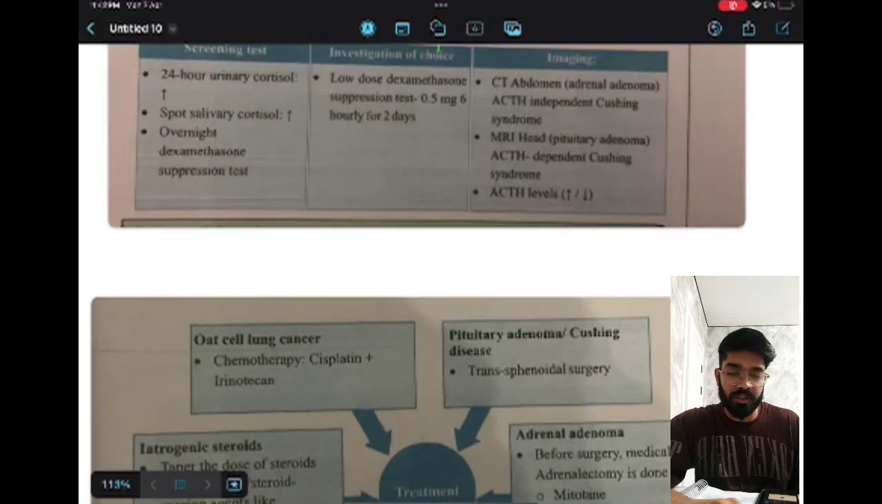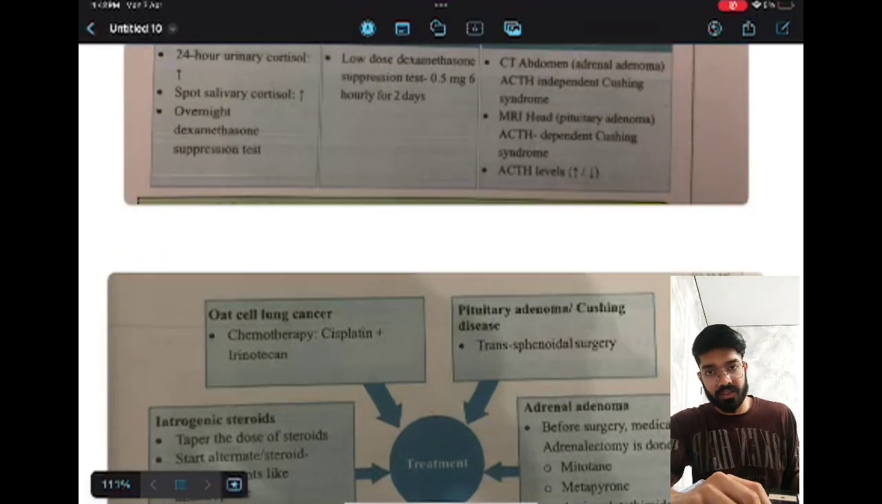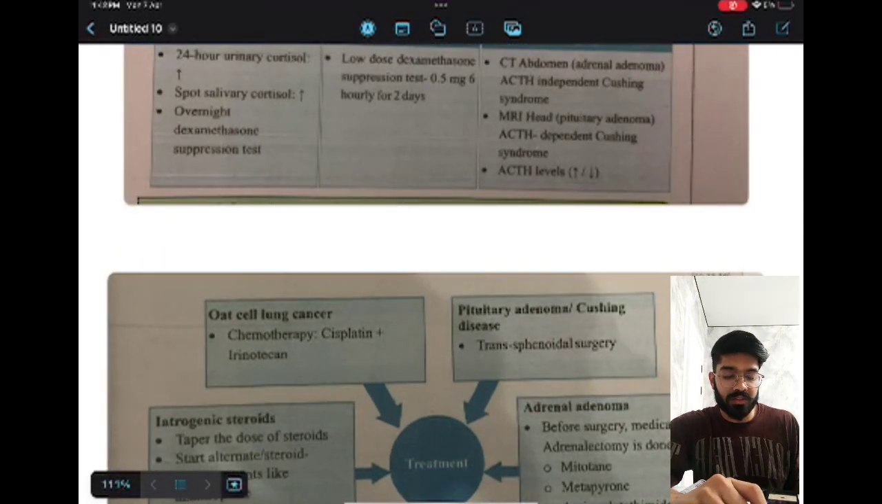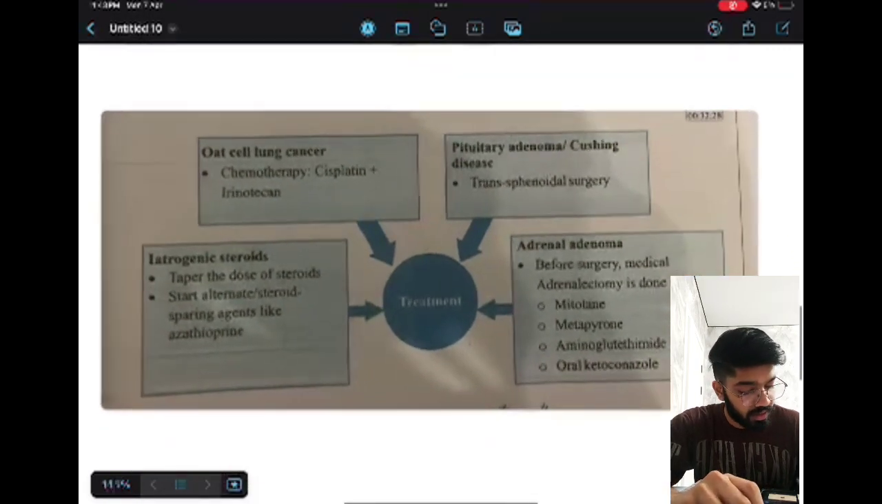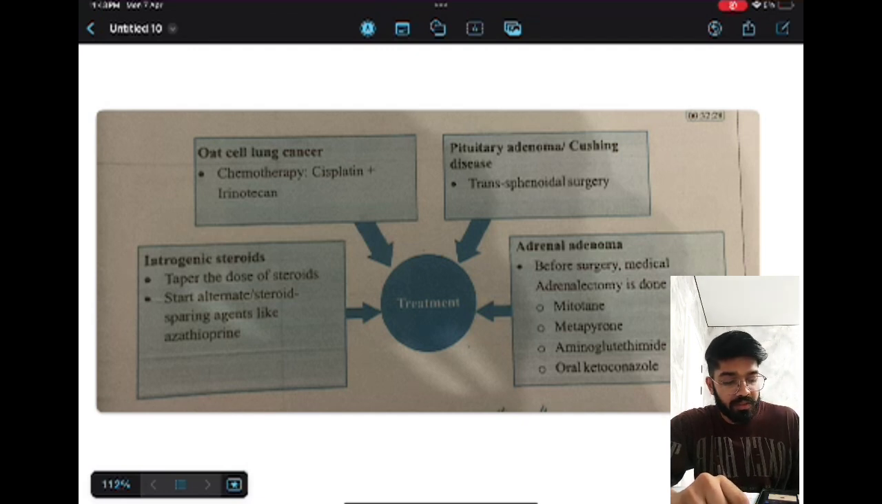Basically, there are 4 etiological causes, and there are 4 different etiological treatments which are used for the treatment of Cushing syndrome. So the first one is oat cell lung carcinoma. For oat cell lung carcinoma, we'll use chemotherapy, which is cisplatin and irinotecan. The irinotecan and cisplatin combination will be used as chemotherapy for oat cell carcinoma.